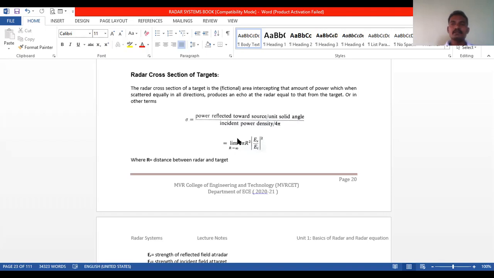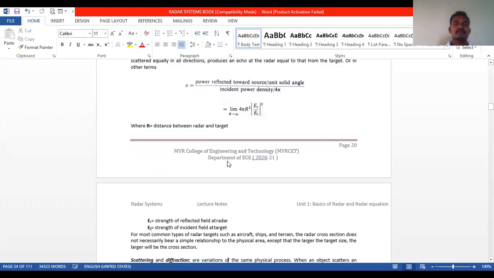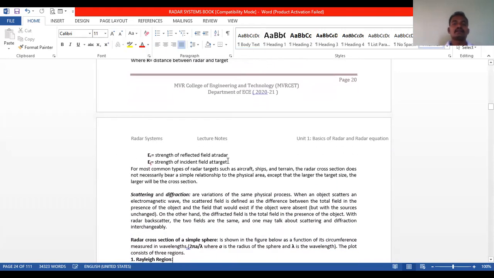Mathematically it is represented as the limit R tends to infinity of 4 pi R squared into mod Er by Ei whole squared, where capital R is the distance between radar and target, Er is the strength of reflected field at radar, and Ei is the strength of incident field at target.